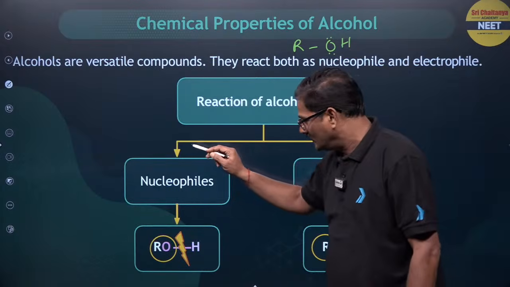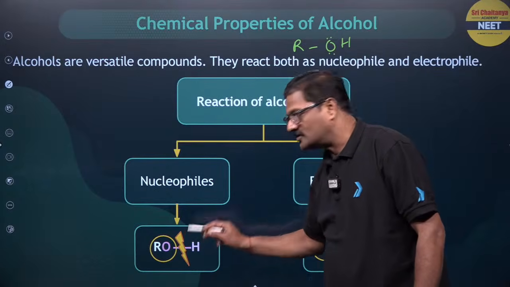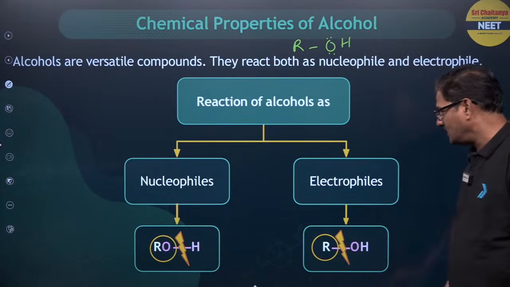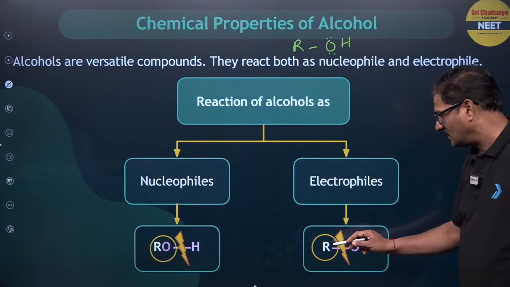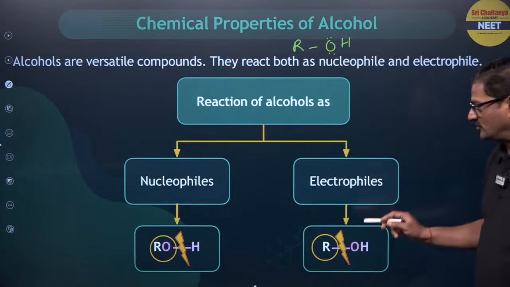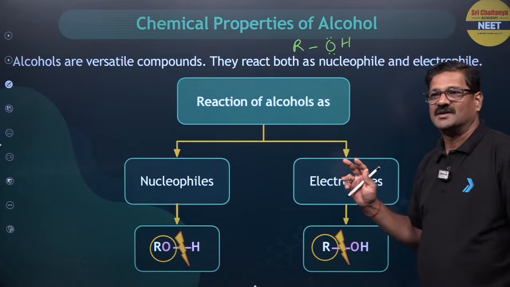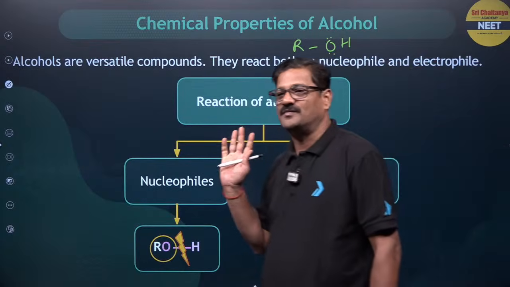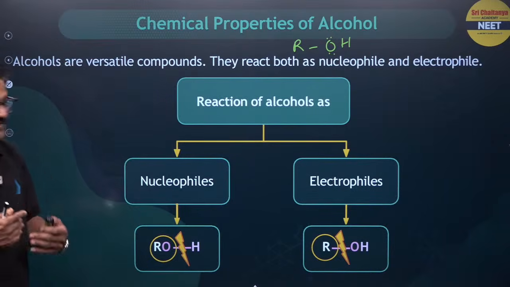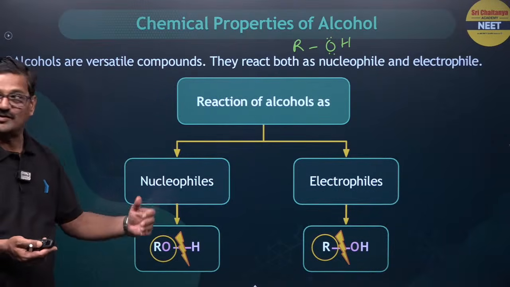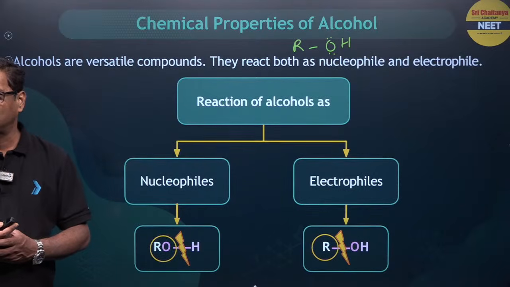When it is acting as a nucleophile, the alcohol O-H bond is broken. When it acts as an electrophile, the alkyl group and OH bond has to be broken. Alcohols are versatile compounds. They can act as both nucleophile as well as electrophile. So let us see these reactions in which they act as an electrophile as well as a nucleophile.